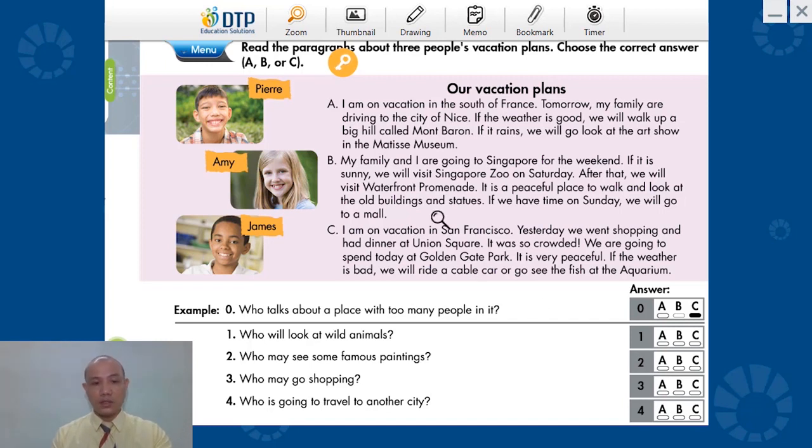My family and I are going to Singapore for the weekend. If it is sunny, we will visit Singapore Zoo on Saturday. Look at wild animals. After that we will visit blah blah blah. It is a peaceful place to walk and look at the old buildings and statues.